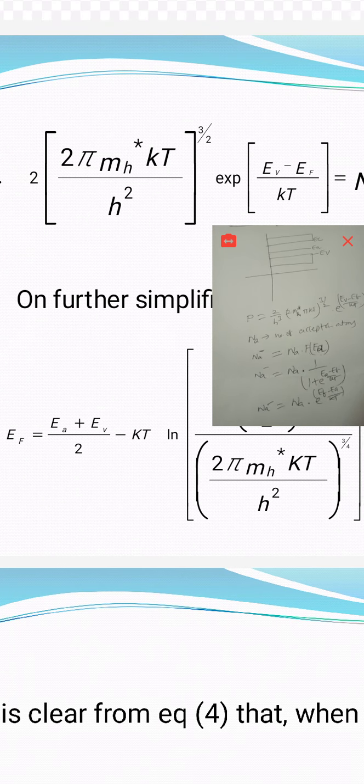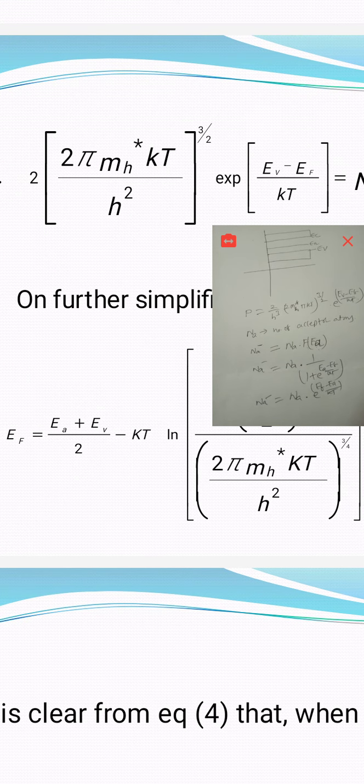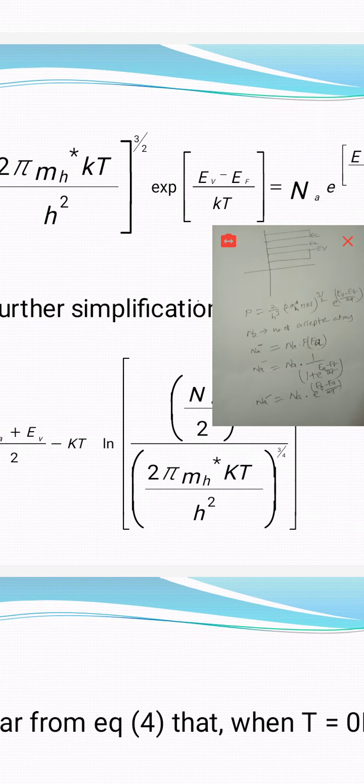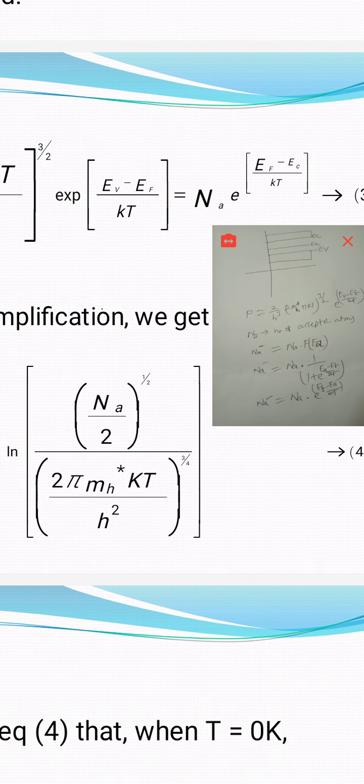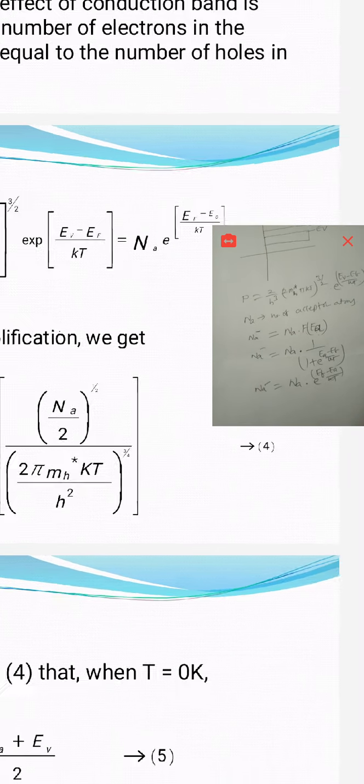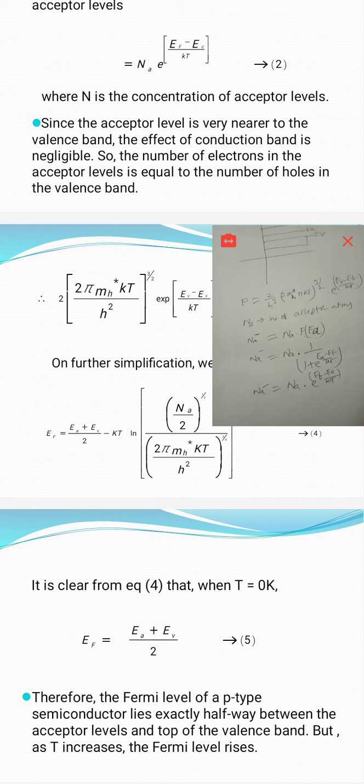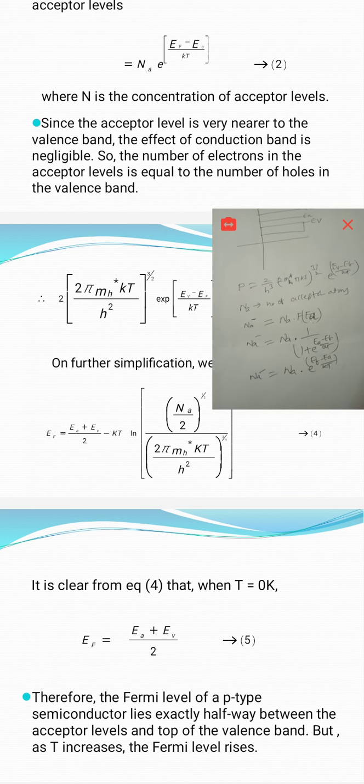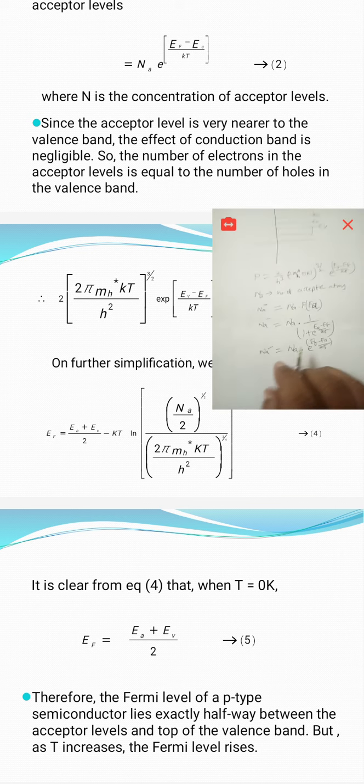Ef is equal to Ea plus Ev by 2 minus KT log of Nd Na by 2 whole power 1 by 2, into 2 pi mh star KT by h square whole power 3 by 4. That is equation number 4. To get that equation, I am doing this mathematical treatment.